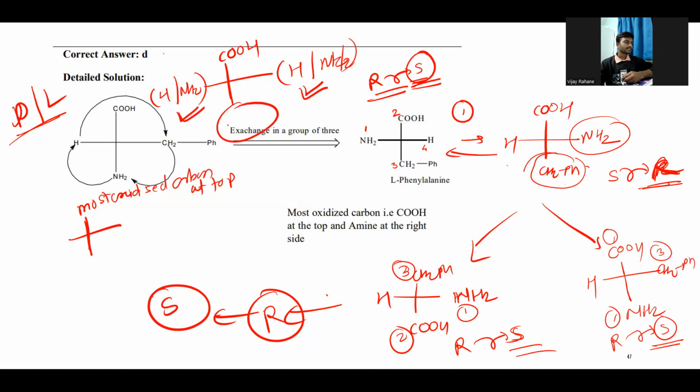And the side chain, let's say it is phenylalanine, then the CH2Ph will be on the downside, and for any other amino acid like tyrosine or tryptophan, whichever group it has will be on the downside.